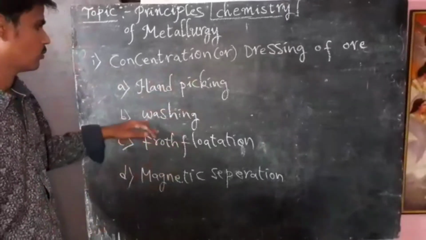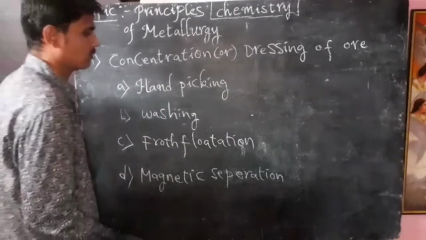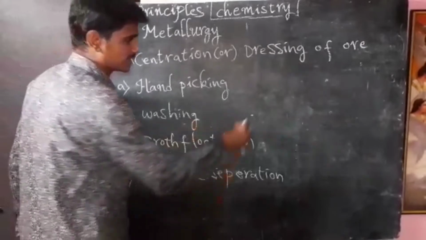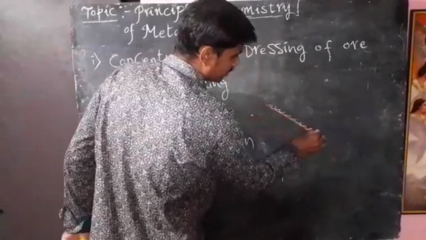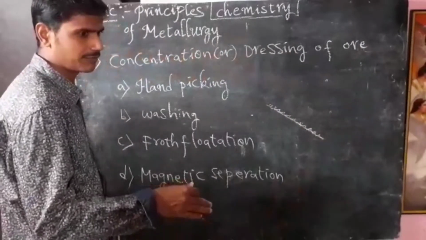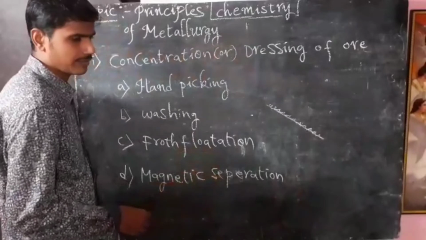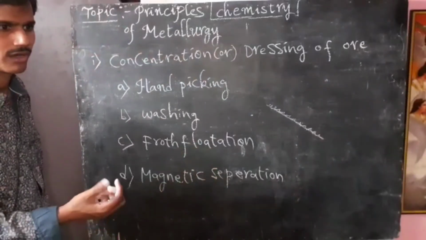Next, washing. In the washing method, the crushed ore is kept on a sloping surface and washed with a controlled flow of water.